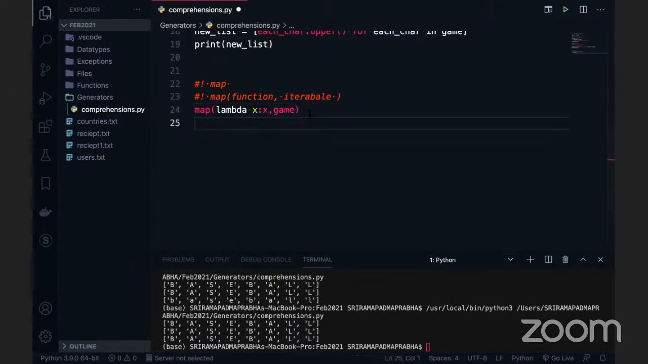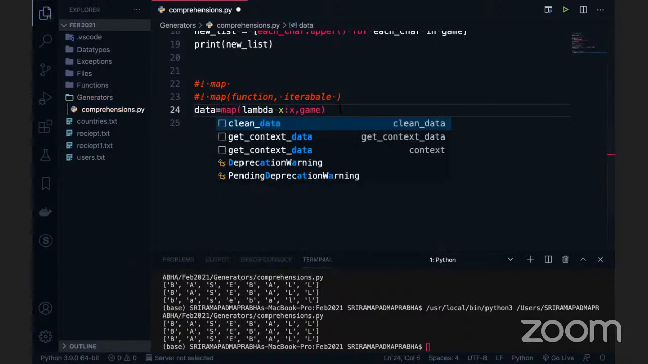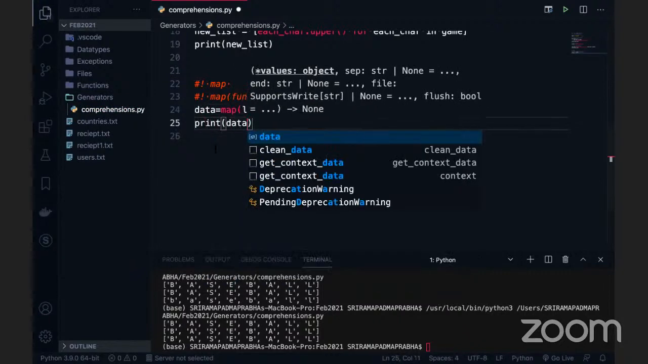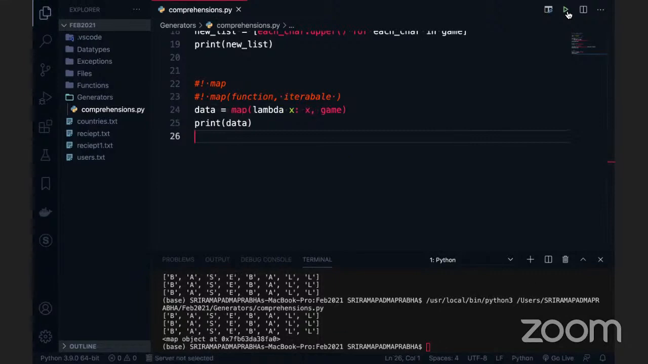Lambda x colon x game. This is what I am passing it now. So now if I want to print this data, if you print this data, it won't give the result in the form of any data type because it is like a map object. If you want to convert this map object into a list, tuple or set, you have to use the conversion like this, list of this entire data. Now it is going to be converted into the list.